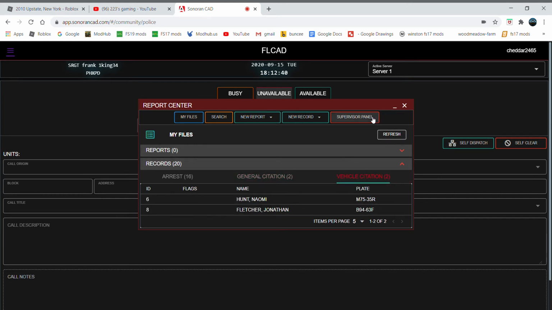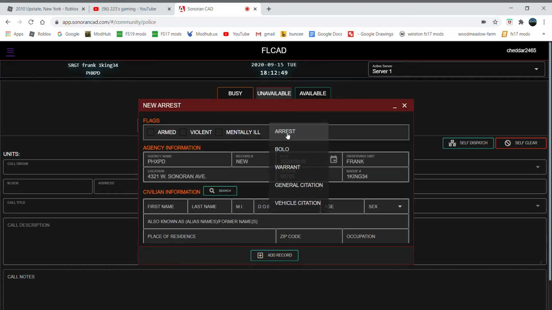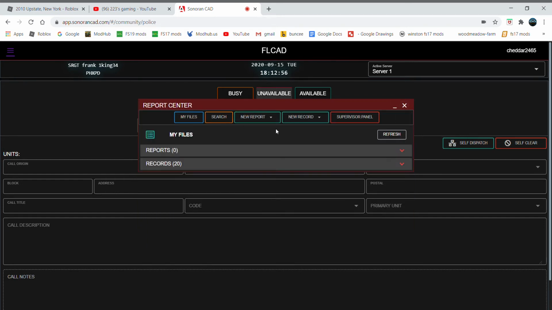So I can refresh the Supervisor Panel, which will just have a supervisor or whatever do it. I can put a new record in for arrest, so I'll pop up this, and I have to put in the name, civilian, all that stuff. This is mainly for GTA, but I use it for Flashing Lights, same as my friend. You could put out a BOLO, warrant, general citation, and vehicle citation. It basically looks the same, except you're not putting out the arrest. It's just a BOLO, warrant, citation, all that stuff.